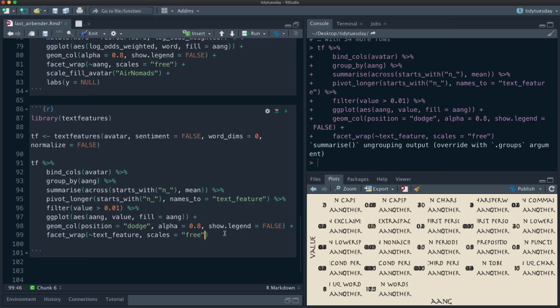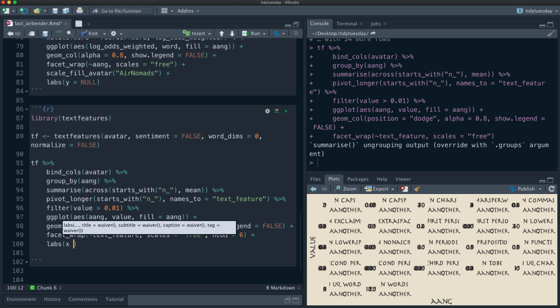Let's make one more column, instead of 5, 6. Let's remind ourselves what we're saying. We don't need that x one, and on the y, this is the mean text features per spoken line.